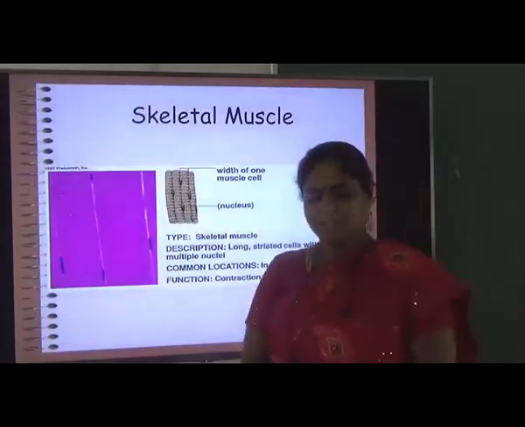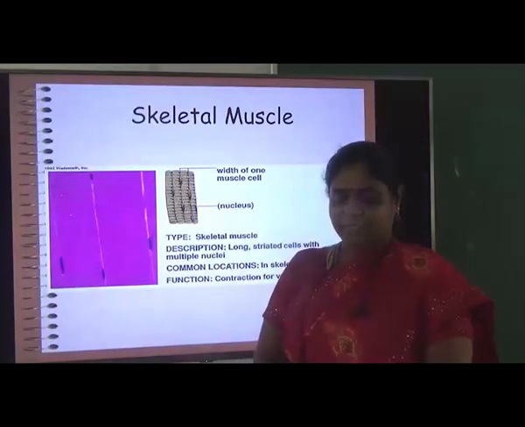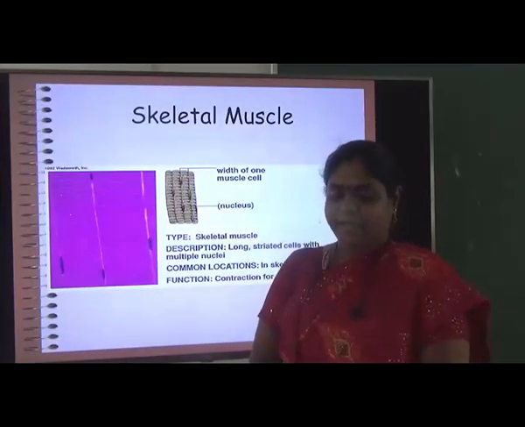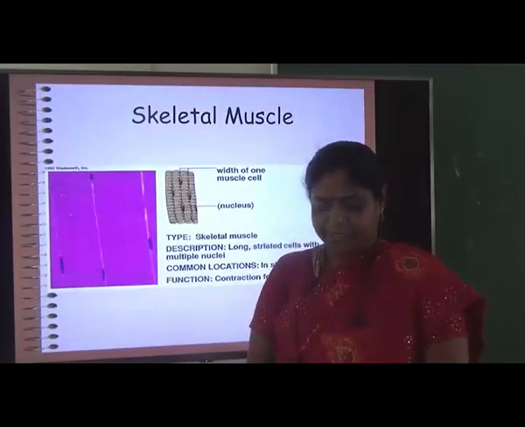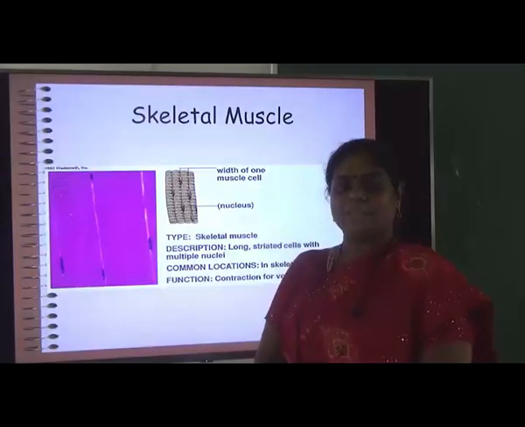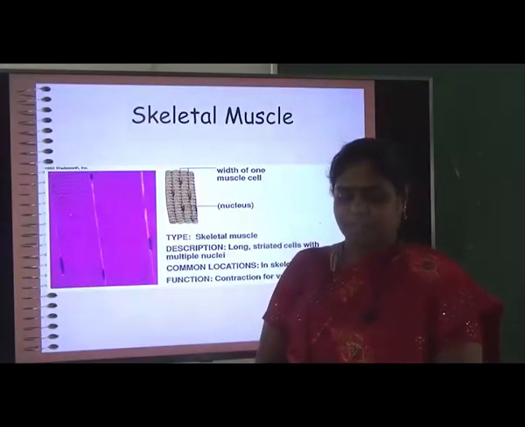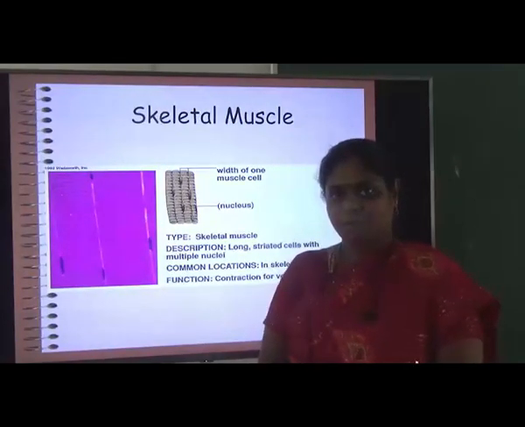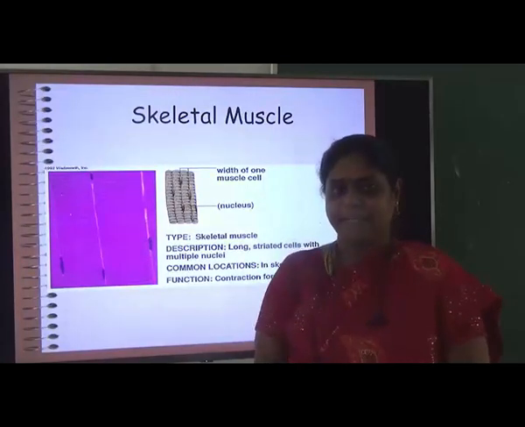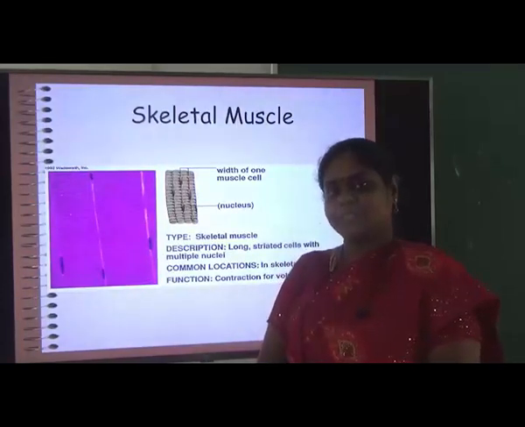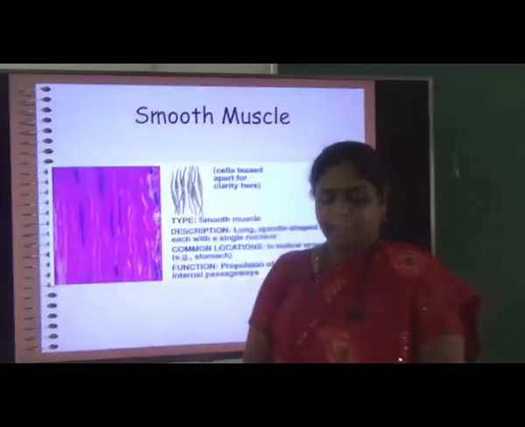If we take the skeletal muscle, they are the voluntary muscles. Only when we want to do a work, the skeletal muscle has its role. It is a voluntary muscle, very long, and a striated muscle. It is made up of striated cells with nuclei. They are located at the skeletal muscles. The function is the contraction for voluntary movements, that is whatever movement we want to do is done by the skeletal muscles, only the voluntary movements, not the involuntary movements, but the cardiac and the smooth muscles are involuntary movements.